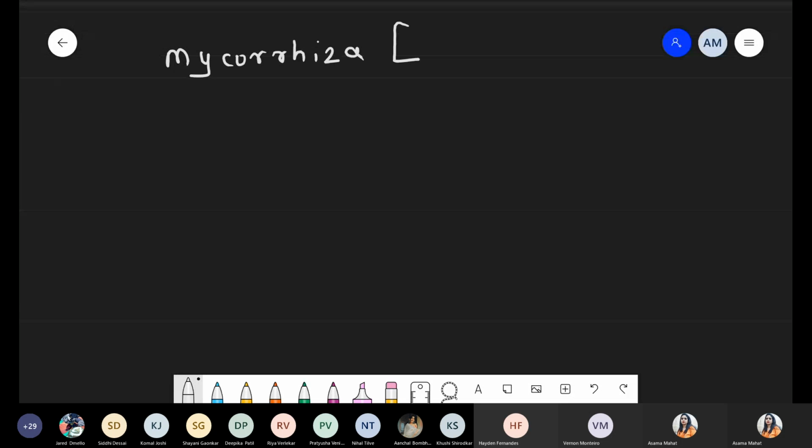Mycorrhiza, and this mycorrhiza is also called the fungal root. Root basically, these are the part of the plant. Fungal, these are the part of the fungi. So we are talking about that is fungal root. Very much question with respect to mycorrhiza. Mycorrhiza basically these are example of symbiotic association.